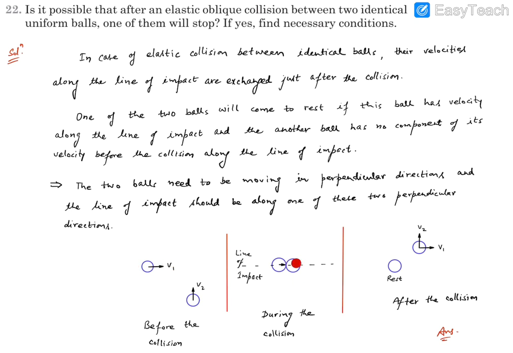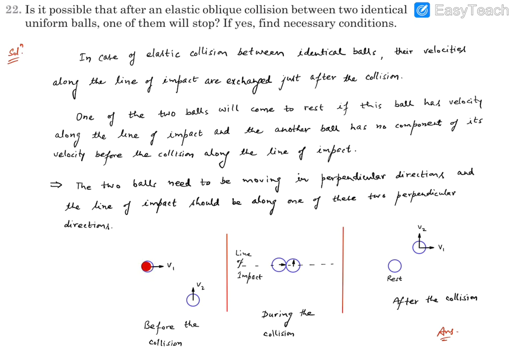So let's say when they are colliding, this is the scenario at the point of contact, during the collision. You'll find this is going to be the line of impact, and the first ball's velocity was along the line of impact, and the second ball's velocity had no component along the line of impact. So the velocities along the line of impact are going to be exchanged. That means the second ball will get the velocity v1 in the rightward direction. It had v2 earlier, so it will have a v2 component as well.